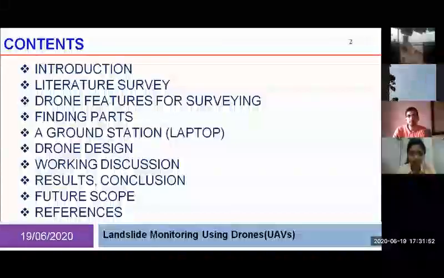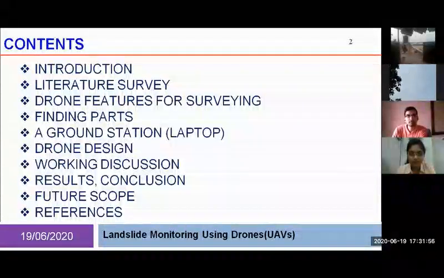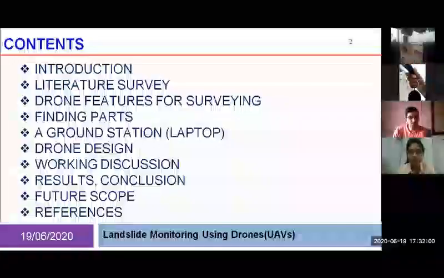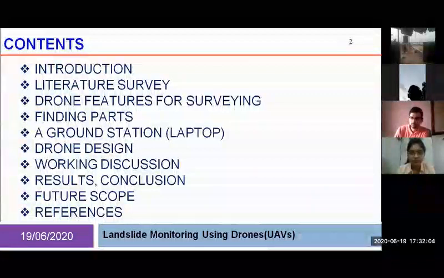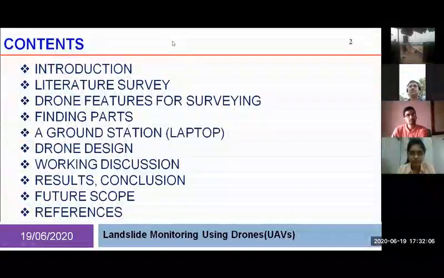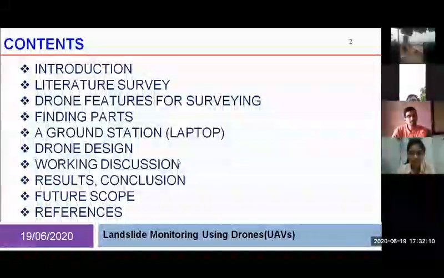We hunted for some parts. Then we'll see a brief intro about what a ground station is, and then we'll move to the drone design, and we'll discuss the working of the whole project and conclude with some future implementations that are possible in this project. So next slide, please.